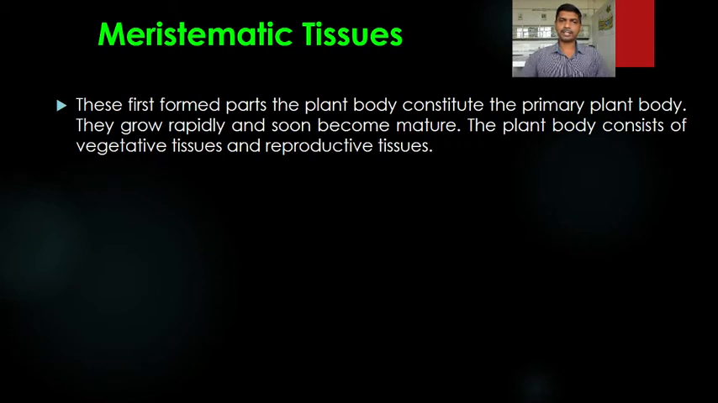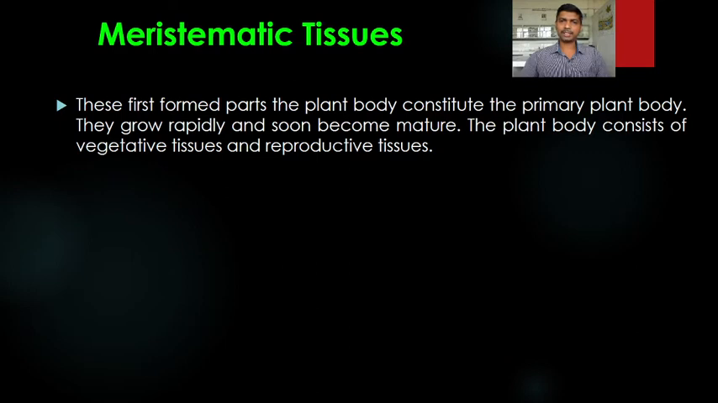The plant body consists of vegetative tissue and reproductive tissue. Vegetative tissue, also called the body tissue, is present in the primary structures such as root, stem and leaf, while the reproductive tissues are present in the reproductive organs, for example the flower. So flower, inflorescence, androecium and gynoecium are the organs of the plant in which the reproductive tissue is present.